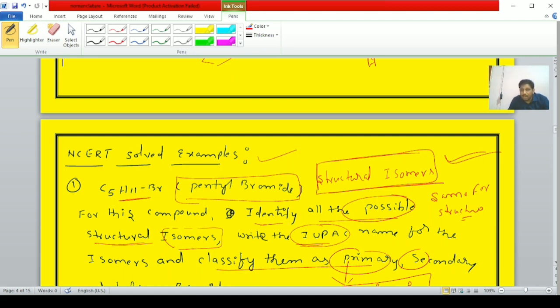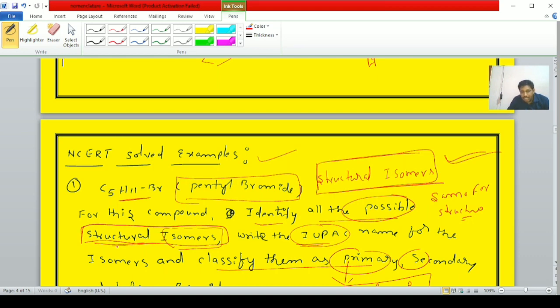For the compound pentyl bromide, how many structural isomers are possible? What are the IUPAC names of the structural isomers? And the structural isomers may be primary, secondary or tertiary alkyl halides. You have to answer. One term we are not clear about: structural isomers.